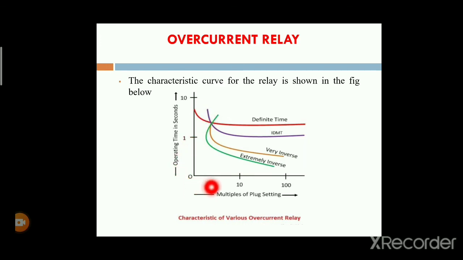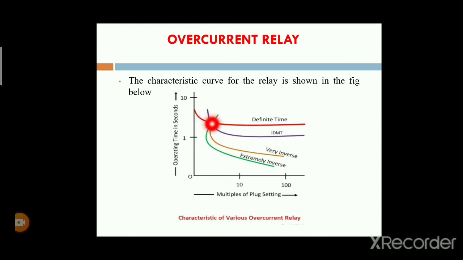In the graph, the plug setting multiplier is plotted against operating time. By observing this graph, this is the definite time overcurrent relay, this is the inverse definite overcurrent relay, this is the very inverse definite overcurrent relay, and these are the extremely inverse definite relays, with their operating times.